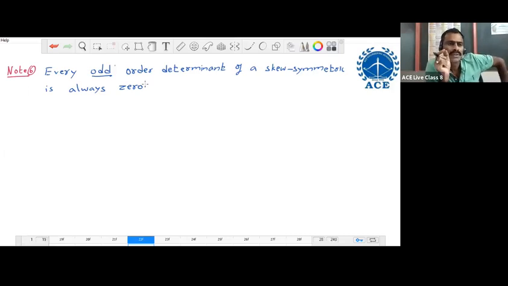Odd order means first order, third order, fifth order, seventh order, and so on. These odd order skew symmetric matrices are always singular because their determinant is always 0.